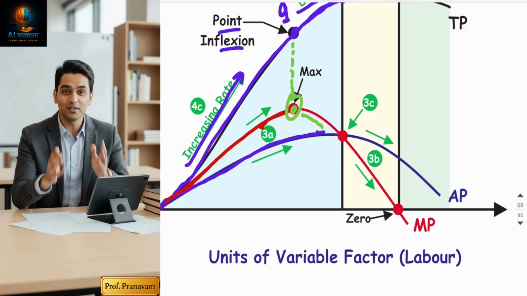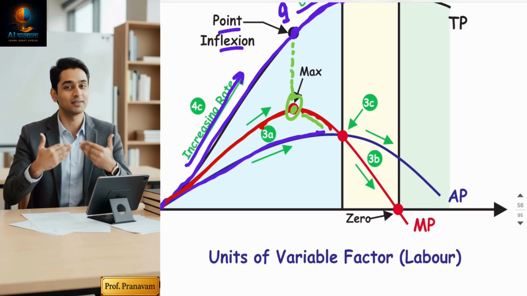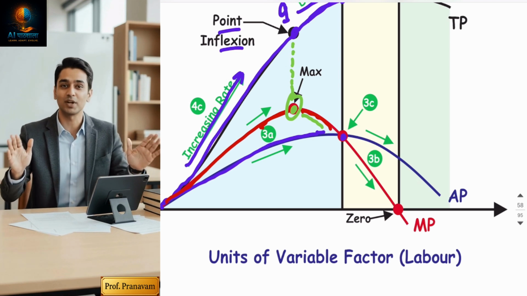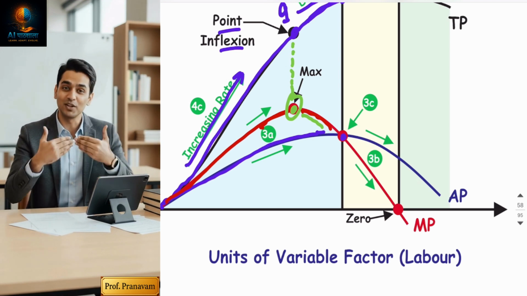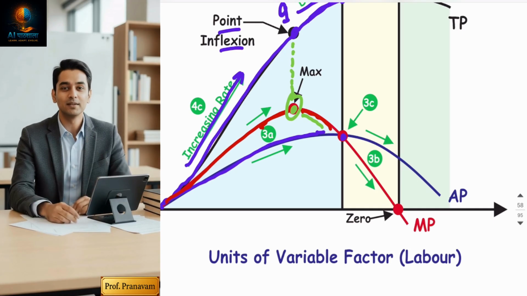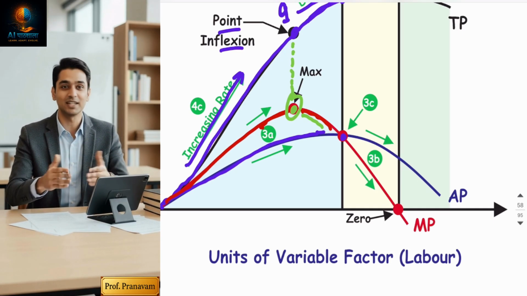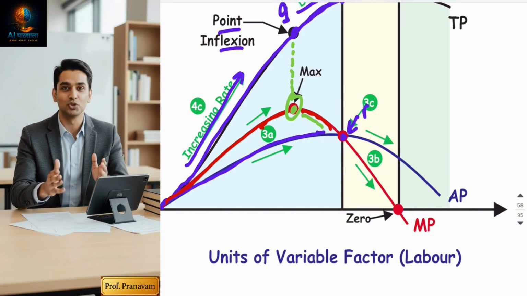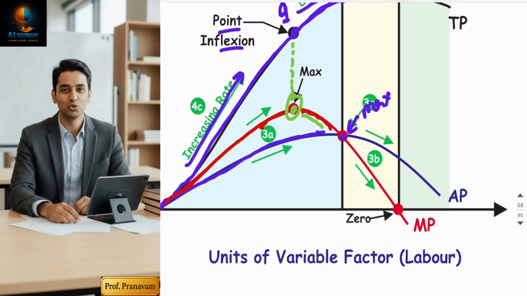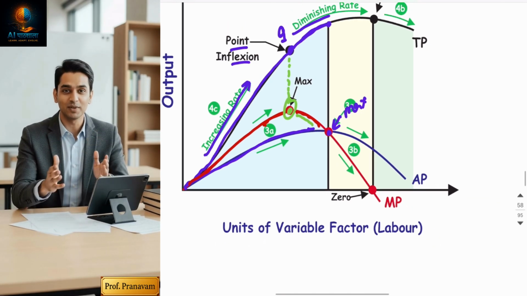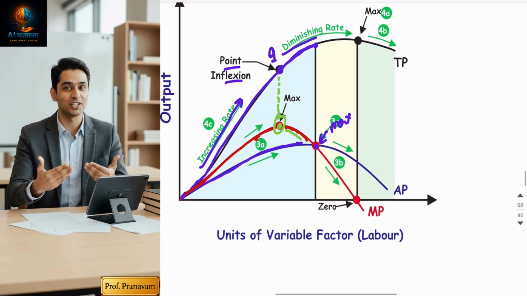MP cuts AP at a maximum point. And in a graph, when two points intersect, they become equal. Okay, and the first stage is over. So can I say MP cuts AP at its maximum point, where AP is maximum? Yes. So these are the MCQs. Fine, so my first stage is over.